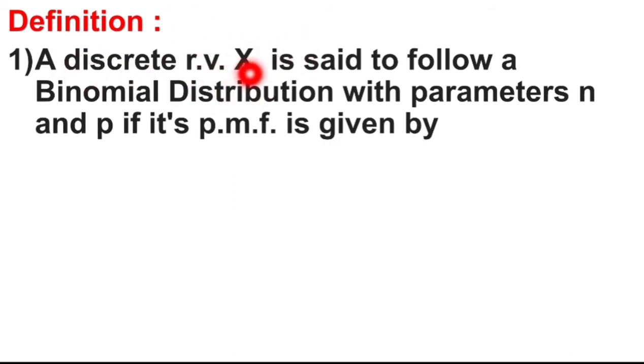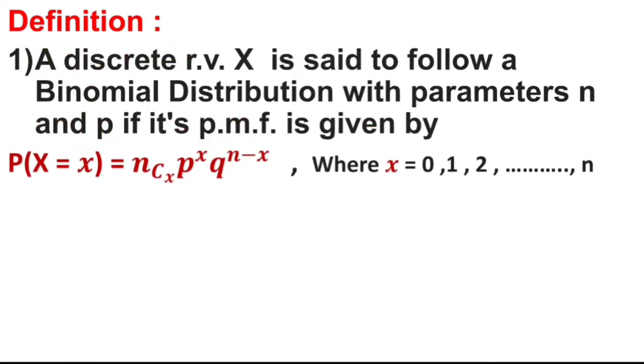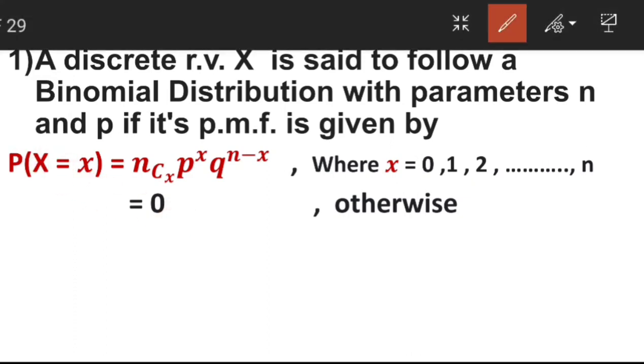A discrete random variable capital X is said to follow a binomial distribution with parameters n and p if its PMF is given by P of X is equal to small x is equal to n combination x into p raised to x into q raised to n minus x, where x is equal to 0, 1, 2 up to n, and is equal to 0 otherwise. Means if the values of x are not 0, 1, 2 up to n, then that time P of x is 0. Probability is 0. You must remember this definition, this formula.